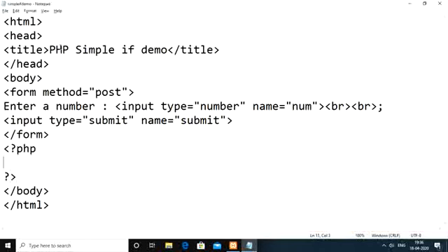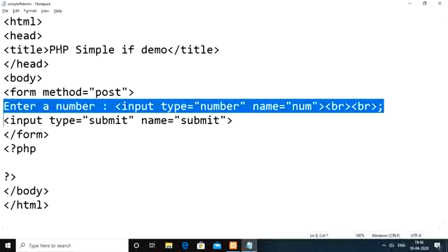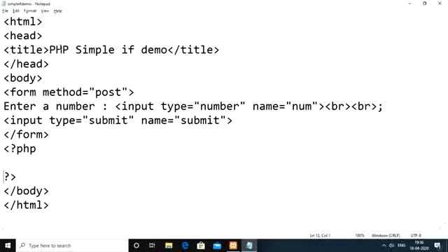Followed by that, how are we going to receive that? Whatever values you are going to post using the form, all of them will be stored within one global variable, a superglobal variable. That is $_POST, which is an associative array. The indexes will be the names we provided for the input number field. For this number field, the name we have provided is num, so that num will be treated as the index of the post.